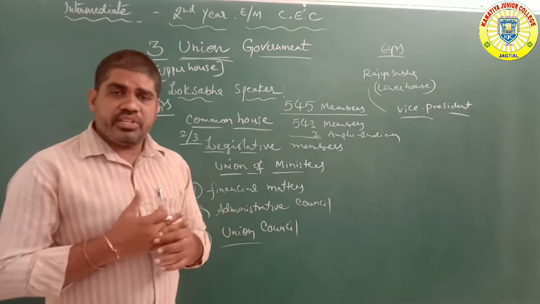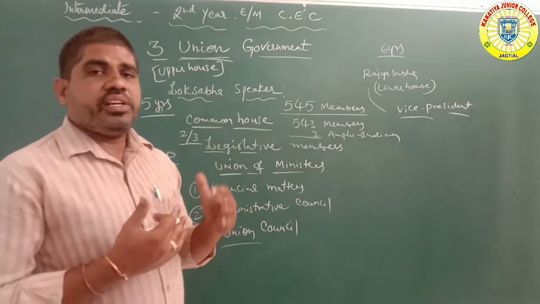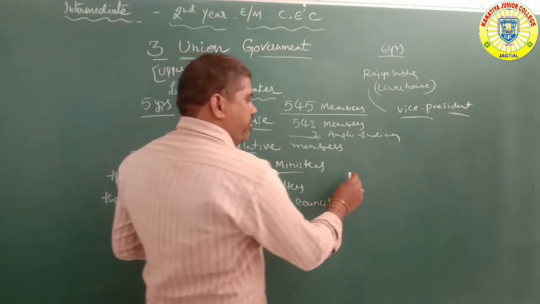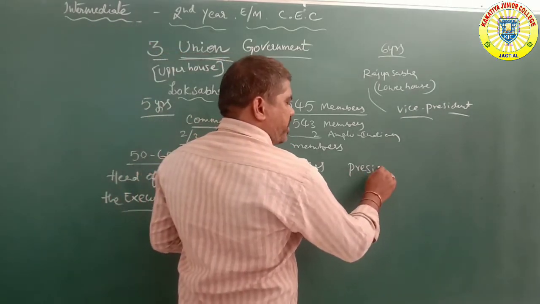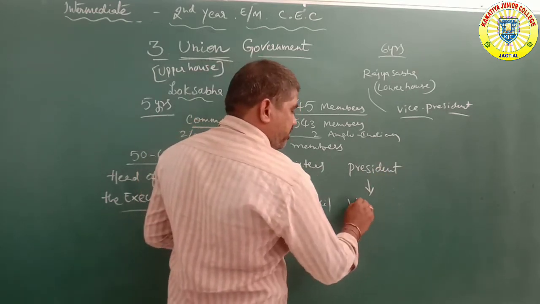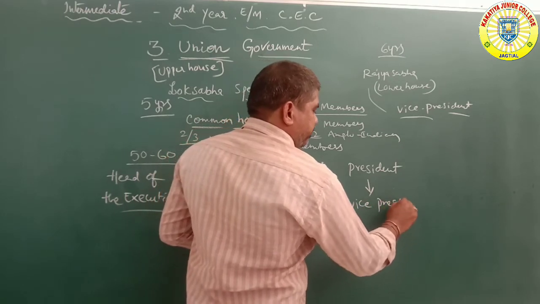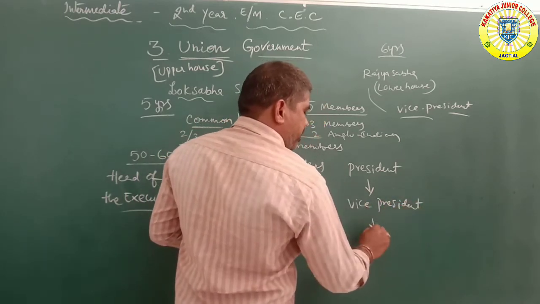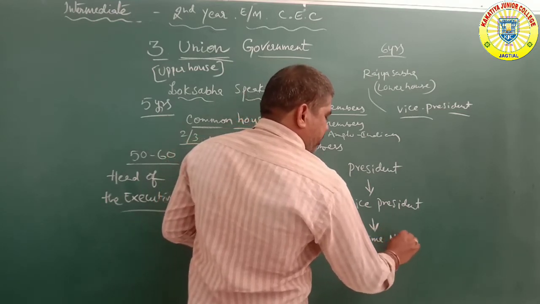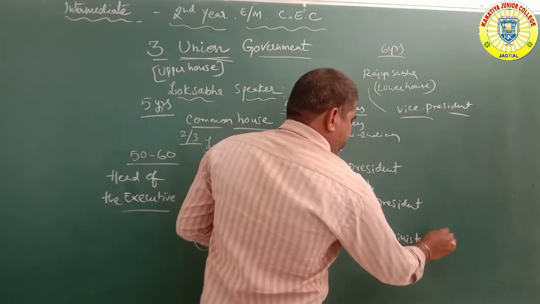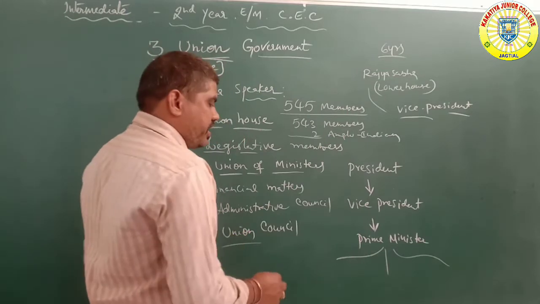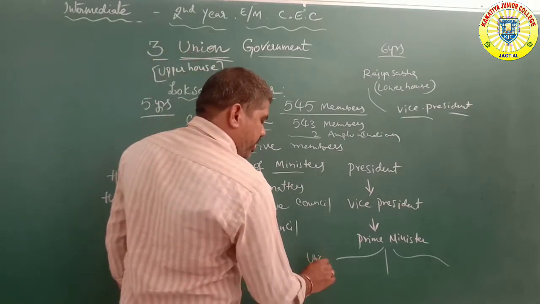Under the constitution of India, there is the systematic theory. Who is the first head of the nation? The President. Then the second is the vice president. Next, the third category is the prime minister. The prime minister's functions are divided into 3 types. The first is the Union Council of Ministers.